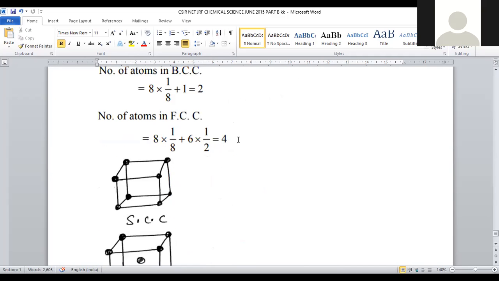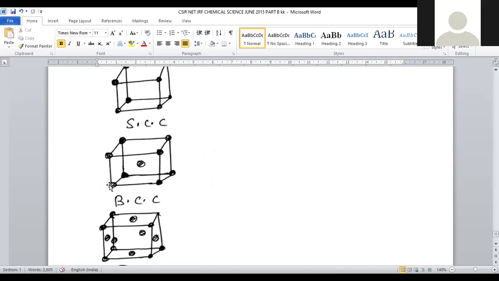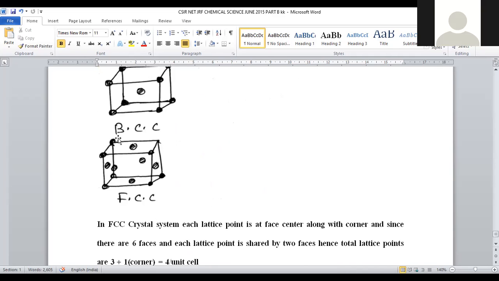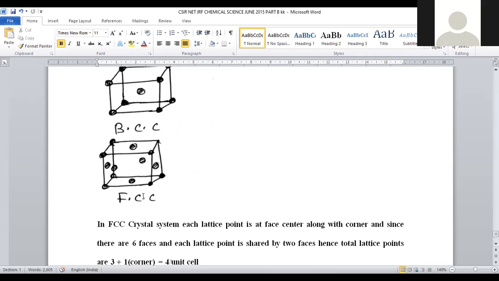In order to determine the number of atoms, there is a formula. How many corners are there? For FCC, 1, 2, 3, 4, 5, 6, 7, 8 corners, and each corner contributes 1 by 8. So 8 into 1 by 8, plus how many faces are present in the FCC?